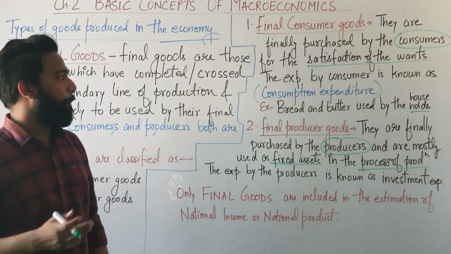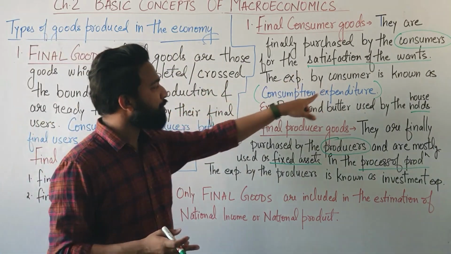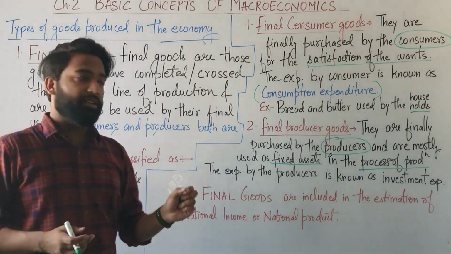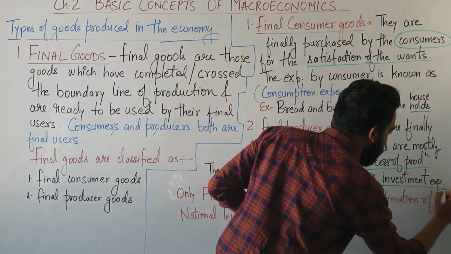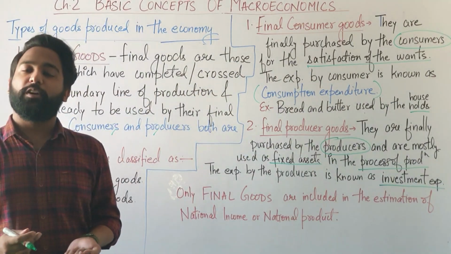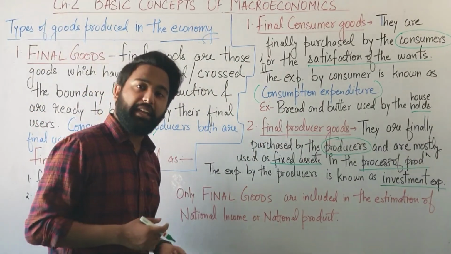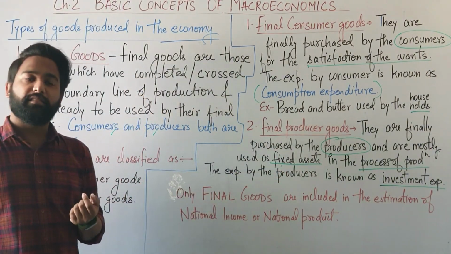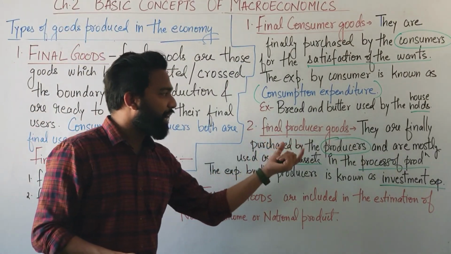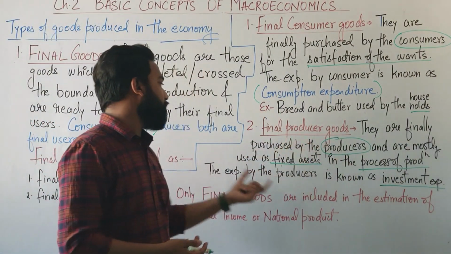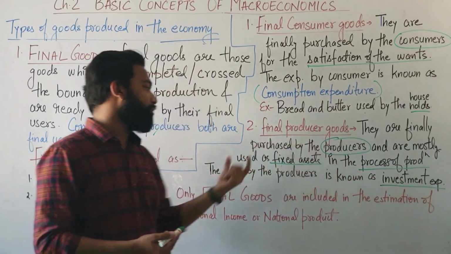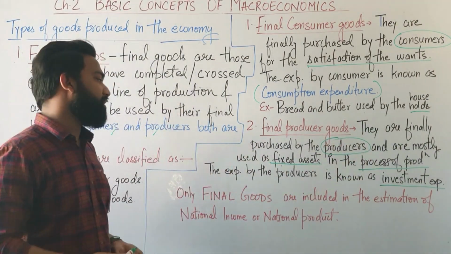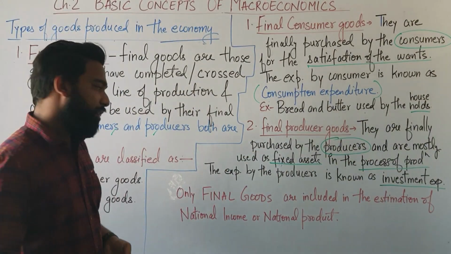Is that clear? Now, the expenditure made by the consumer was known as consumption expenditure. But the expenditure by the producers is known as investment, or you can say investment expenditure. What is investment? Investment means buying or purchasing of the fixed assets. So, what are final producer goods? They are finally purchased by the producers and are mostly used as fixed assets in the process of production. The expenditure by the producers is also known as investment expenditure.